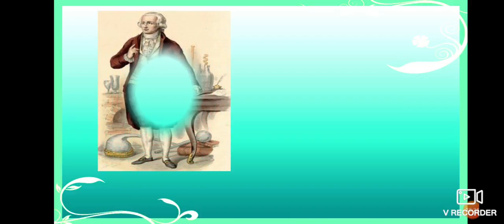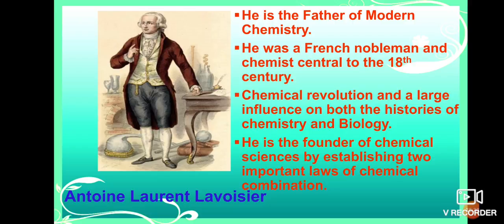Now, who is he? We only just discussed him. See, Antoine Laurent Lavoisier. He is the father of modern chemistry.